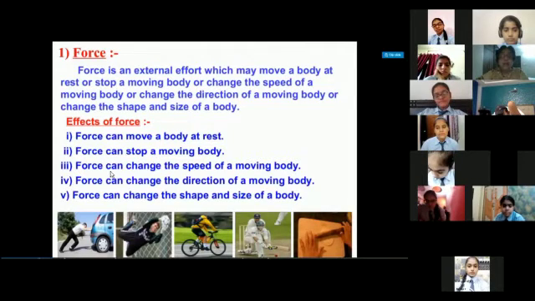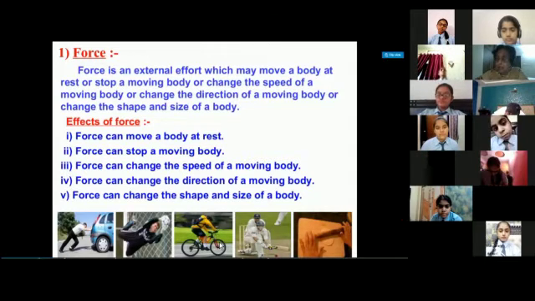The third is that the force can change the speed of a moving body. In the third picture, you can see a person is paddling the bicycle, applying force. Increasing or decreasing the force can increase or reduce the speed of the bicycle, right?